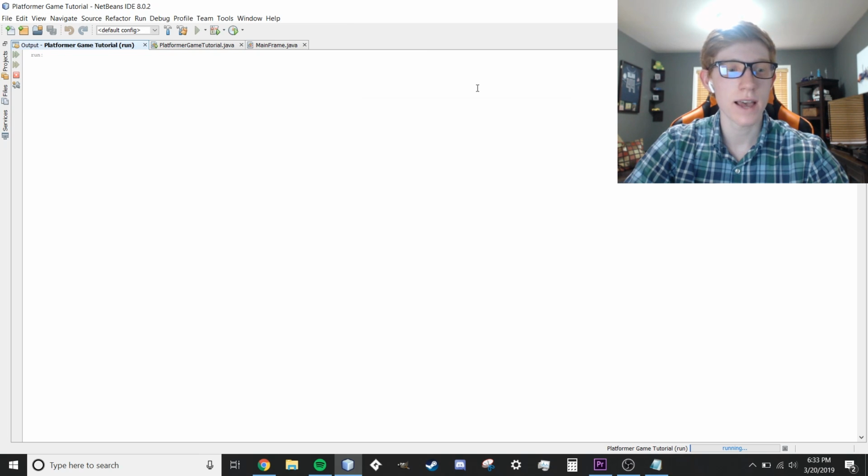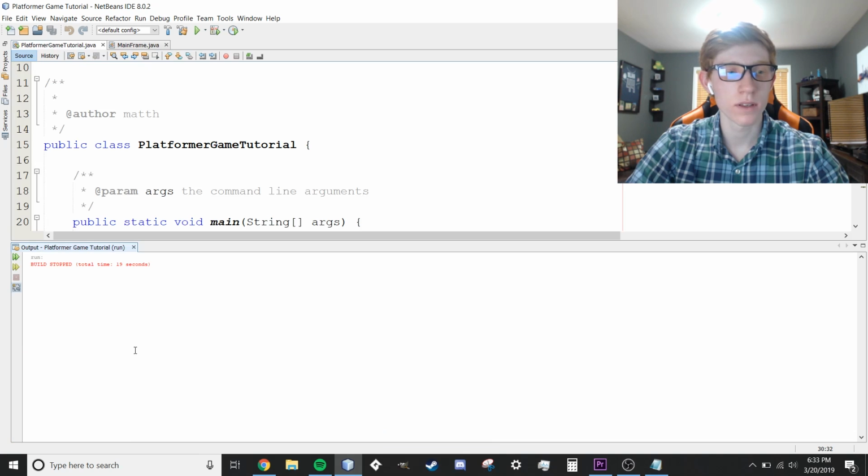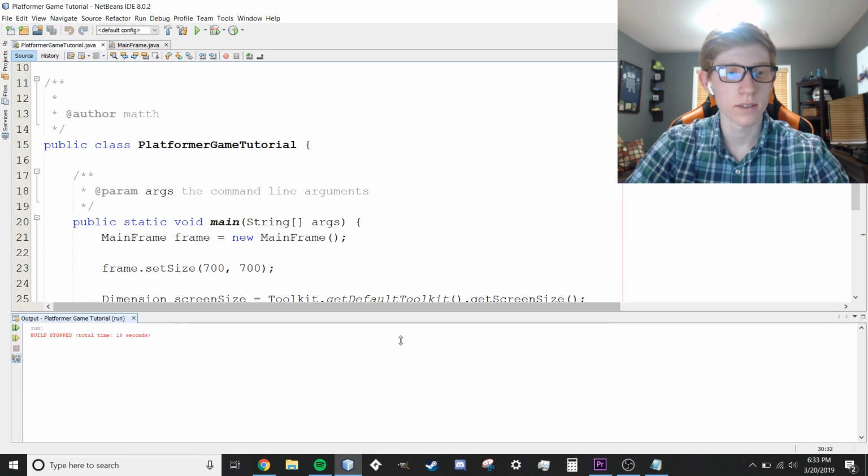I'm going to close out of that, and note that that's not going to stop our program, so we also have to click the little red stop button right here. I'm going to move my output down to here, so it's out of the way a little bit. Let's space this out a lot more.